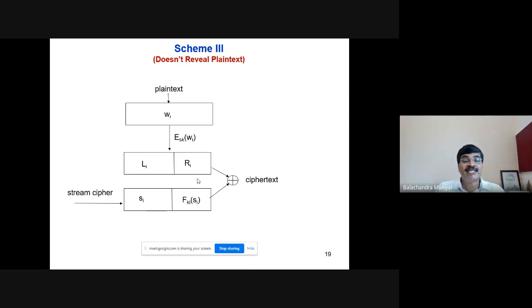The stream cipher has a length of n minus m bits. You call it Si, and you produce m bits of Fki of Si as in the previous schemes. Now you have two parameters for the XOR operation, both of length n bits. So you produce the final ciphertext and store it in the cloud.